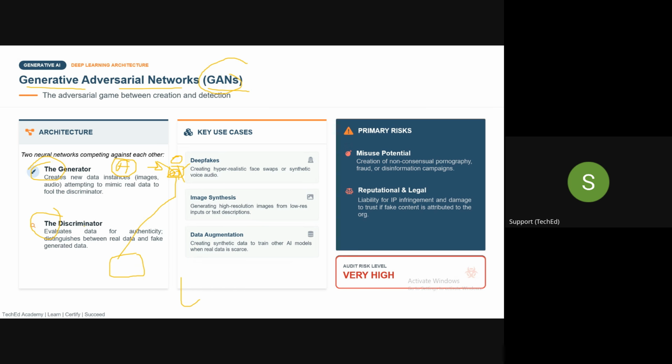So he's a discriminator. In a generative adversarial network, these are the two models which compete with each other. The generator will build something, and the discriminator will try to identify the mistake. Then the generator corrects it, and again the discriminator tries to identify the mistake. They keep doing this until the discriminator says, "Okay, now it is fine. Whatever you have generated looks like the Taj Mahal." Then that output goes to the user.